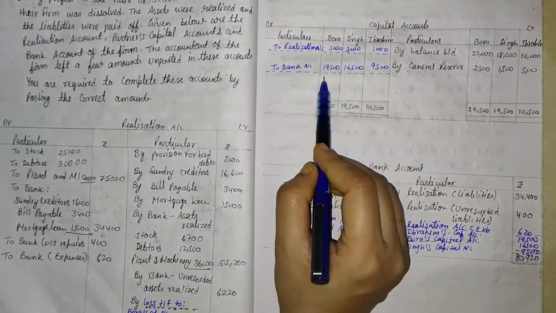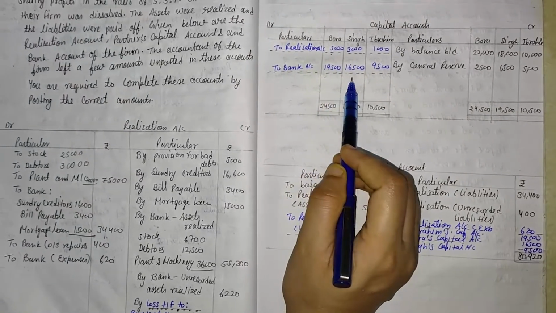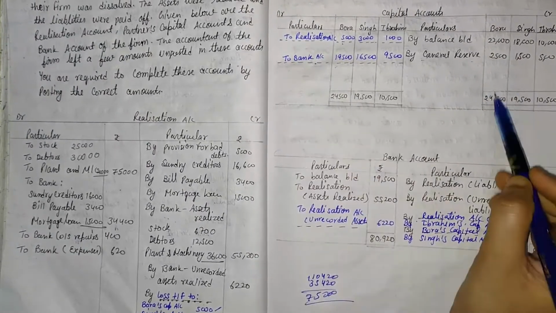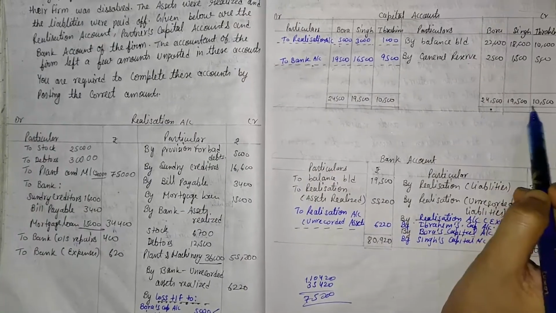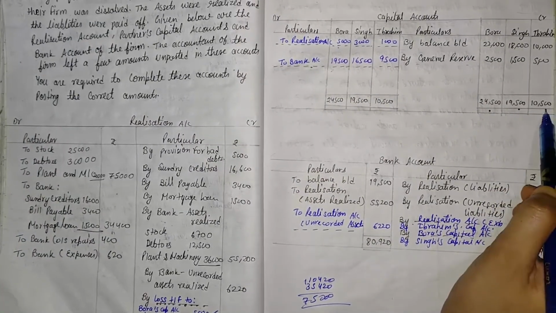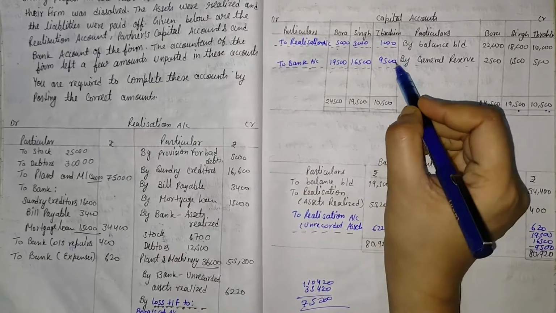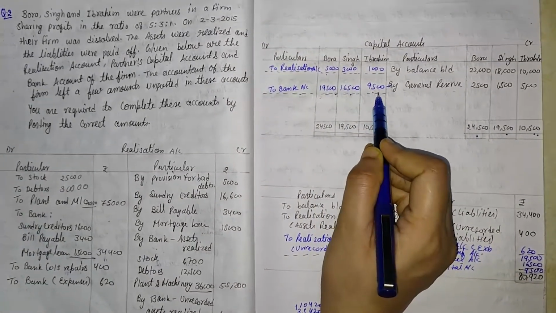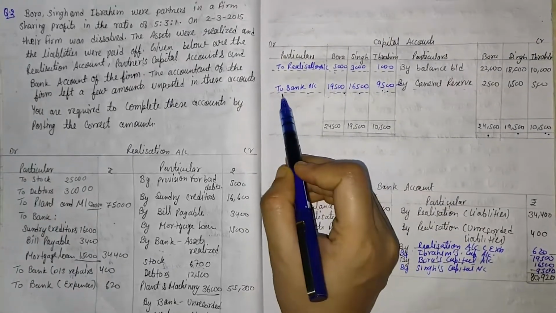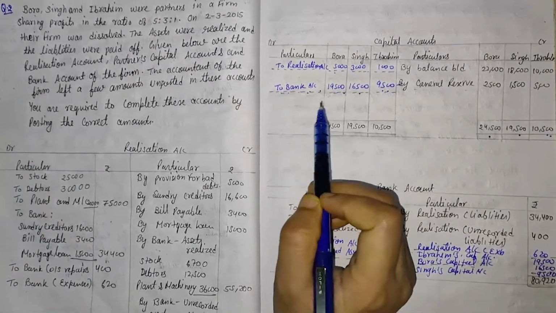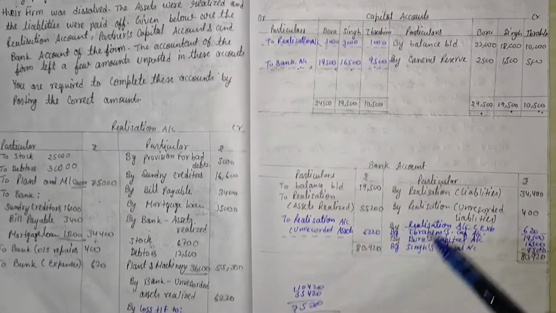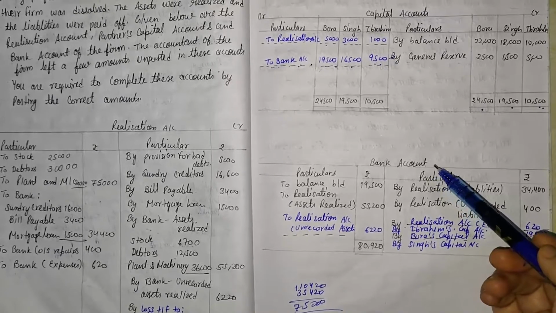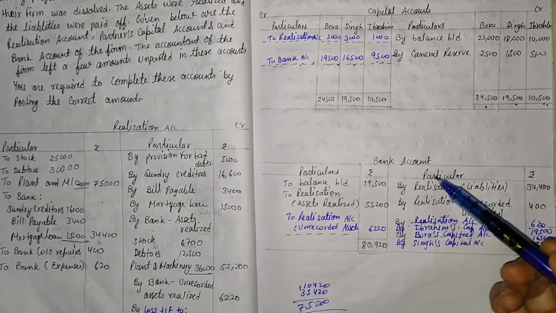Then the second information is the balancing figure, and we know that the balancing figure of the capital account is known as to bank account. So the total of this side is 24,500, 19,500 and 10,500, and we get the balancing figures 19,500, 16,500 and 9,500, and that blank column is known as to bank account. We know that. Then one more account is given, that is the bank account. So we will have to check what information is given or not.